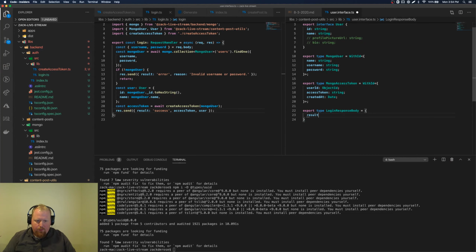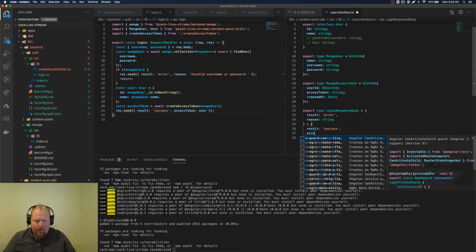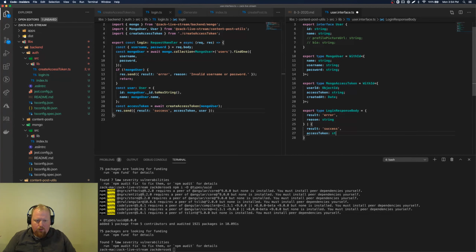We're going to have a result, which is an error, and we're going to have a reason, which is a string, or we're going to have result is, oops, not return, result is a success. In the case where we have a success, we're going to have an access token as a string. We're going to have a user as a user. There you go.